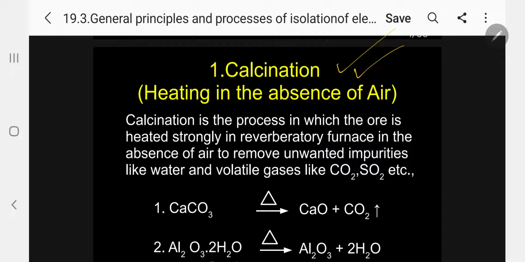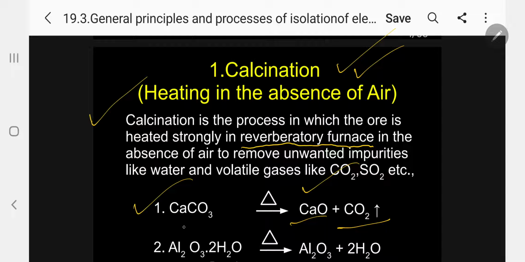Please follow. Calcination is the process in which the ore is heated strongly in a reverberatory furnace. I will show you the furnace. Kindly follow. Reverberatory furnace, you might have studied in your book. In the absence of air, unwanted impurities like water and volatile gases like carbon dioxide, sulfur dioxide, etc. are removed. Kindly follow. For a simple example, limestone, calcium carbonate, when I heat in a reverberatory furnace, we get calcium oxide, and carbon dioxide escapes into the atmosphere.